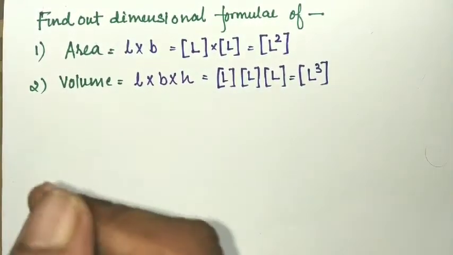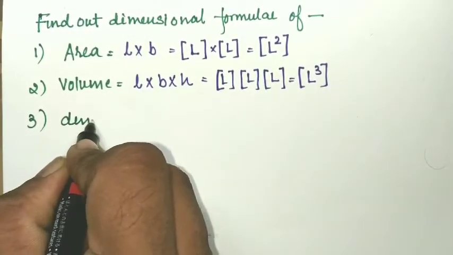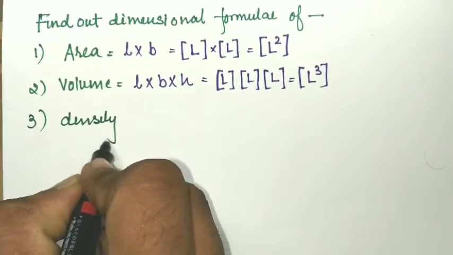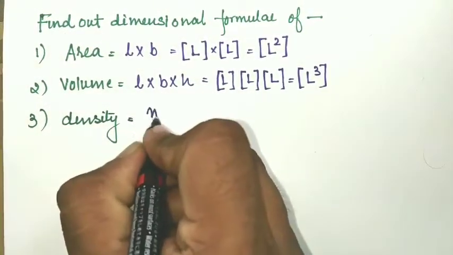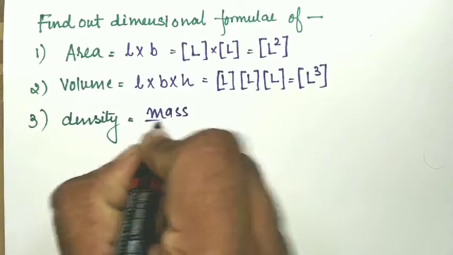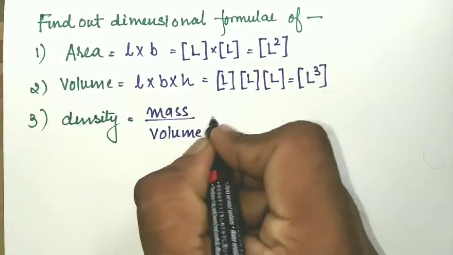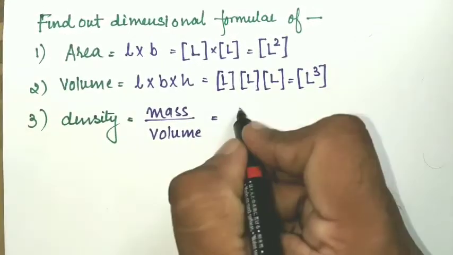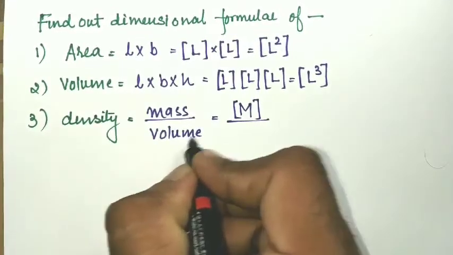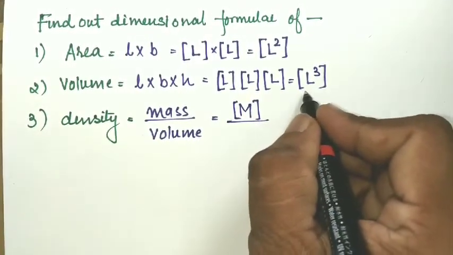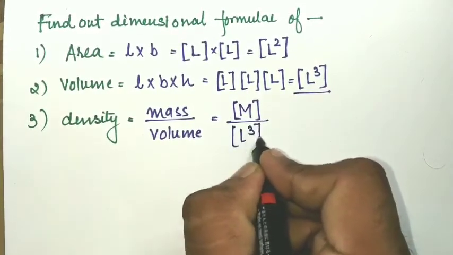Now move towards density. The third one is density. What do you mean by density? Density is the ratio of mass of the substance to its volume. Mass is given by capital M, and the dimensional formula of volume is L to the power 3.